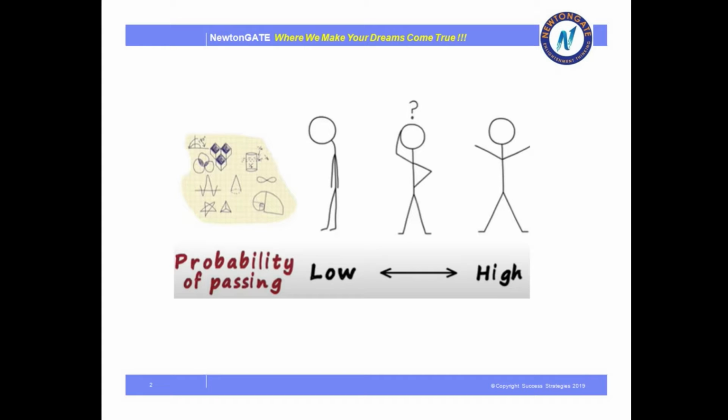Now, on the basis of their expressions and their reports of the examination, we can say that the chance of passing for the first student is very low, whereas the chance of passing for the third student is very high. So this is all about probability. The concept of probability deals with how likely it is that an event or something is going to happen in our life.